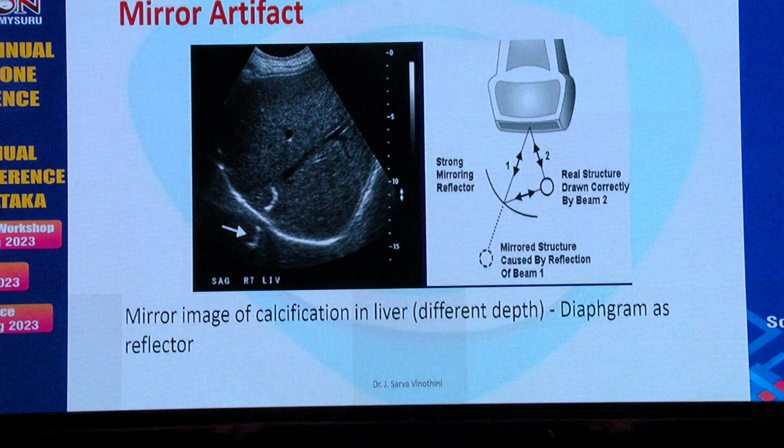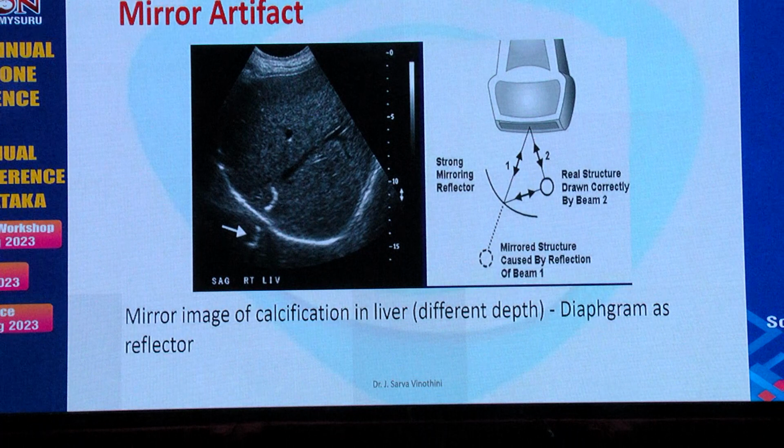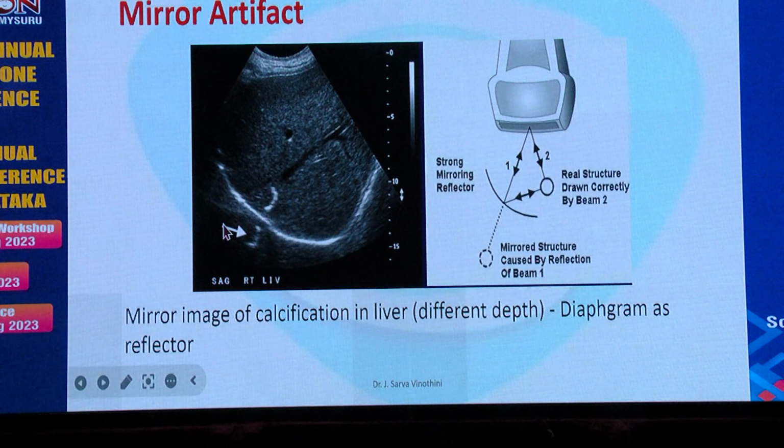Mirror artifact is also similar to the refraction artifact, but the difference here is there is a surface which is highly reflective, and the artifact occurs as a mirror image, so it occurs at a different depth. In refraction, it occurs at the same depth. Here we can see it is occurring at a different depth. So this is the normal wave, and this is the one that has been reflected by the highly reflecting surface. But the ultrasound doesn't take into account that reflection or refraction at all,